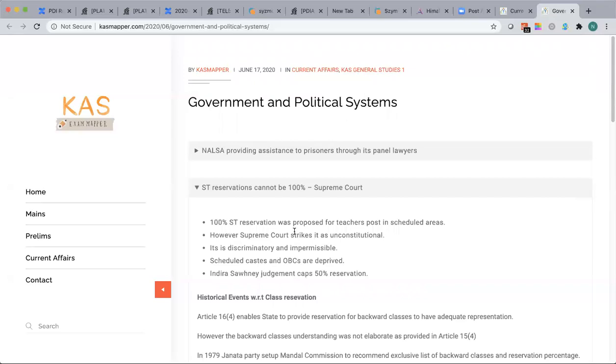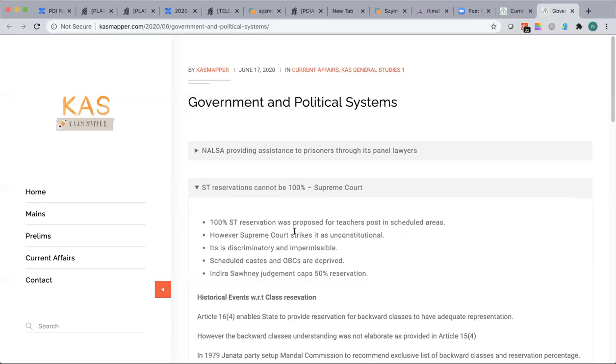For example, if schools are to be established only in the tribal regions, in those tribal regions, they're very sensitive about cultural mix, in the sense they will not allow external people to influence their culture upon the tribal people. But they're not as such opposed to the concept of education. In those scenarios, the government has leverage to give higher reservation in appointments for scheduled tribes and scheduled castes. So this is the history.